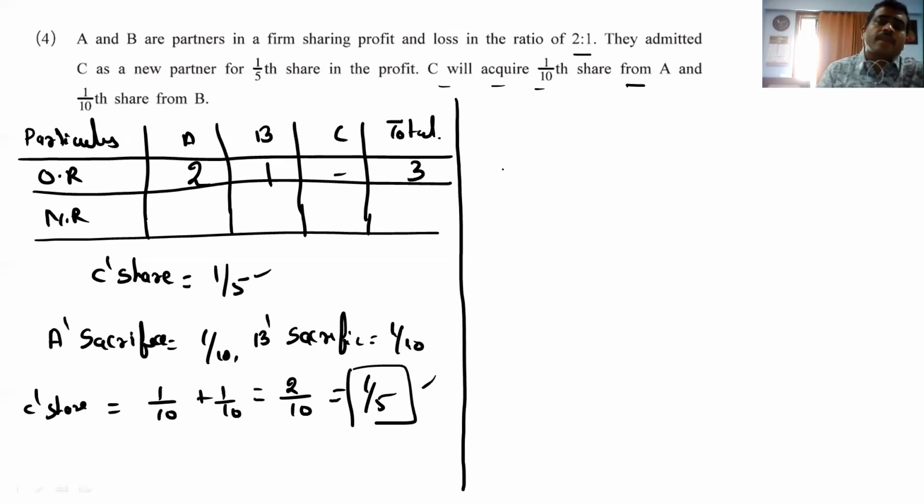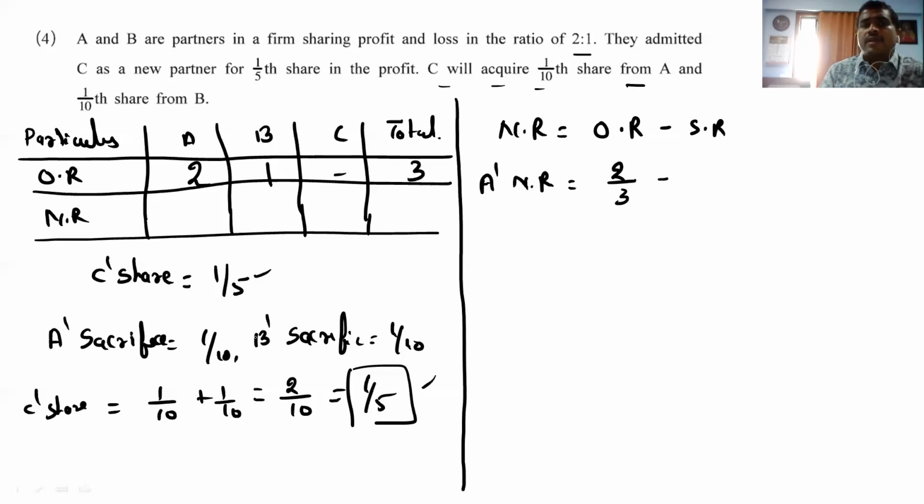Let's see. So now what we can do, we have to find the new ratio. So what is the formula now? New ratio is equal to old minus sacrifice. Old minus sacrifice. So first name, who is the first partner? A's new ratio. What is the A's old ratio? You can see from here. 2 by 3 minus. What is A sacrifices? A sacrifice comes to 1 by 10.